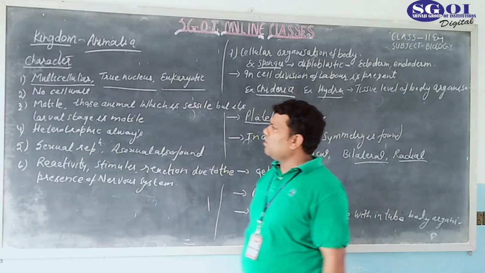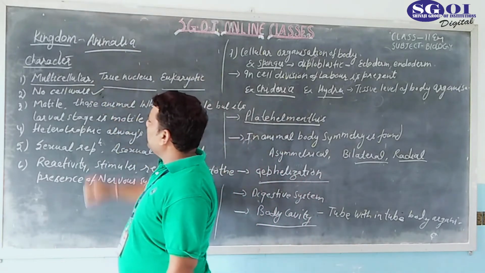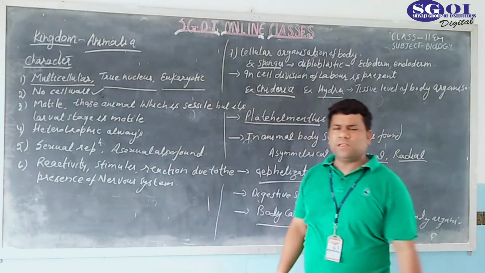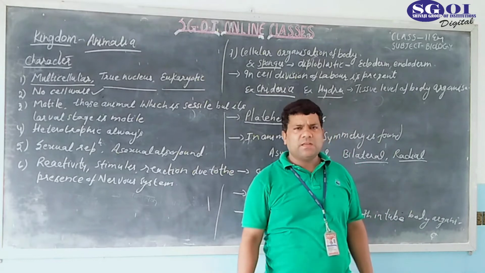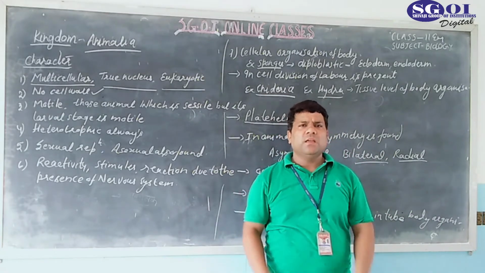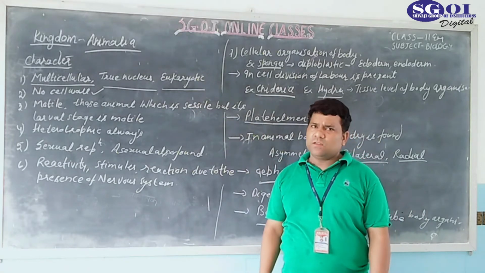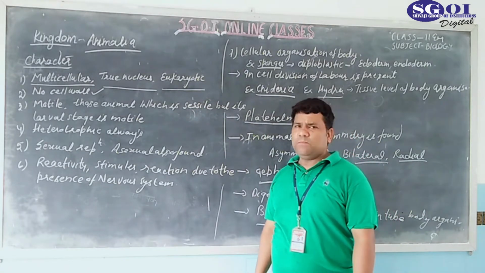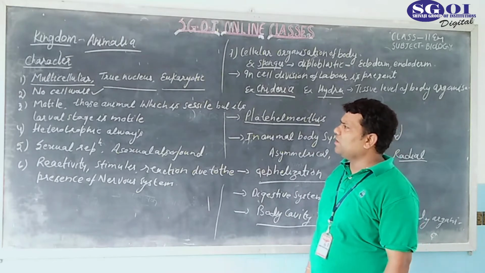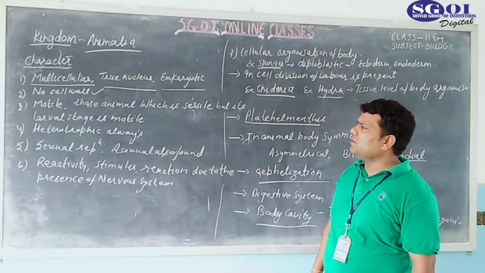They do not have a cell wall. In animals there is no cell wall; only the plasma membrane is present, which surrounds the cell. Cell wall is a characteristic of plants, of the kingdom Plantae. So here no cell wall is present.